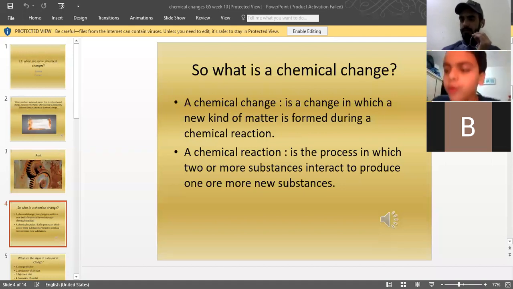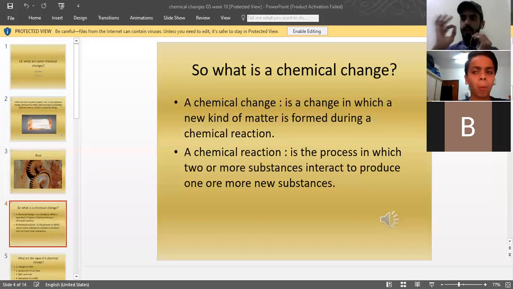What if we turn paper into ashes? It's the same thing. It is a chemical change. Ash is a different type of matter. So when we burn coal, listen to this. If we burn anything and it turns into ash, it is a chemical change.